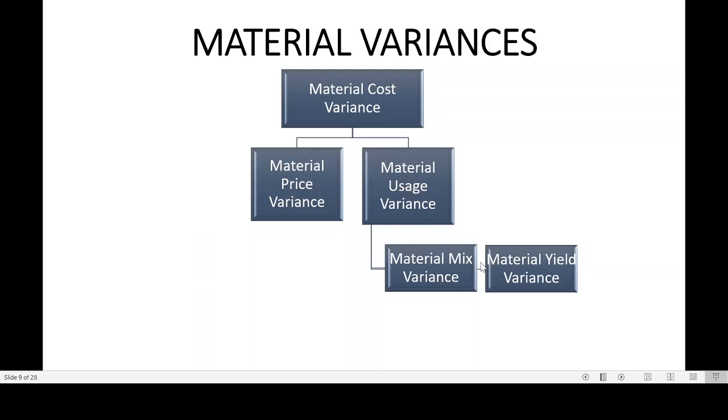These are two sub variances, material mix variance and material yield variance. But these two sub variances will be applicable only if you have more than one type of material for one production, meaning one production of one goods.